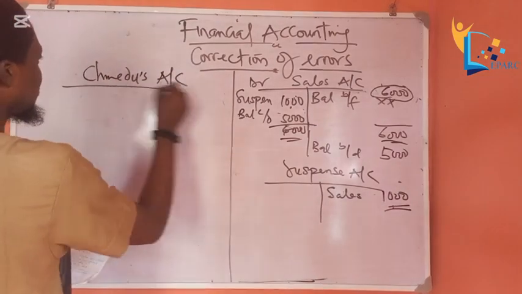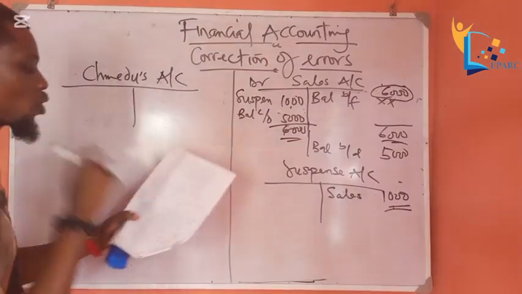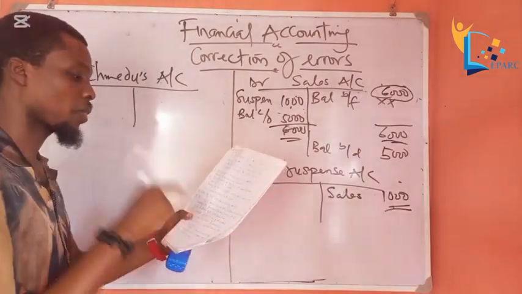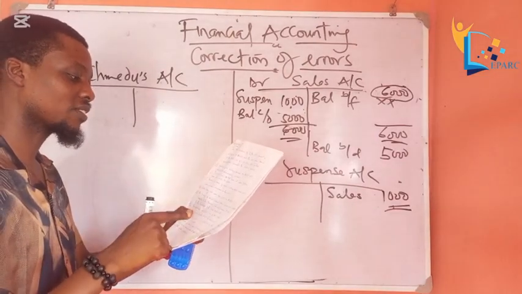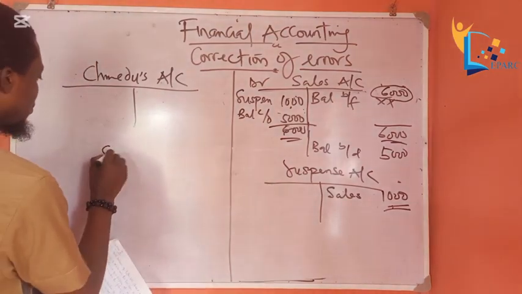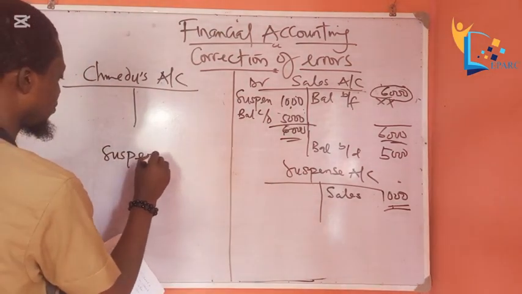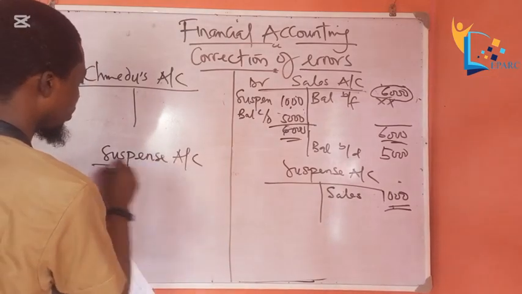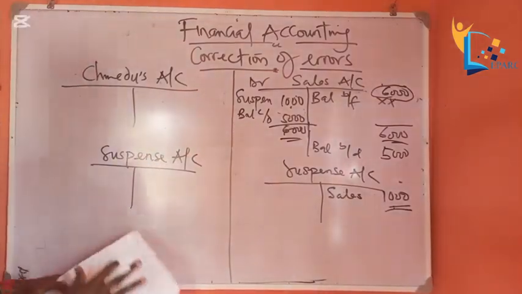Okay? These are the two accounts involved, because it will affect the trial balance, or it will pass through the suspense account. These are the two accounts involved. Okay? So now let's analyze this error.